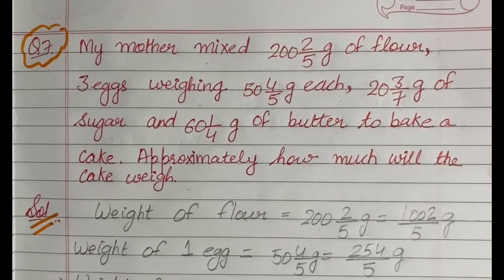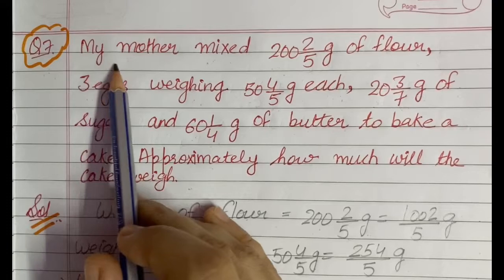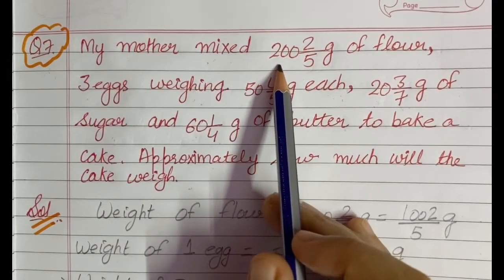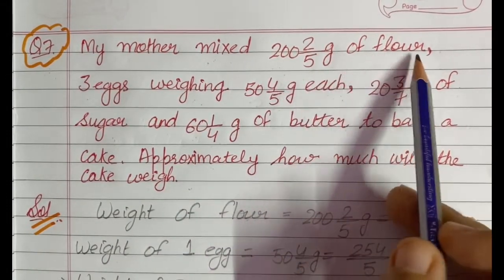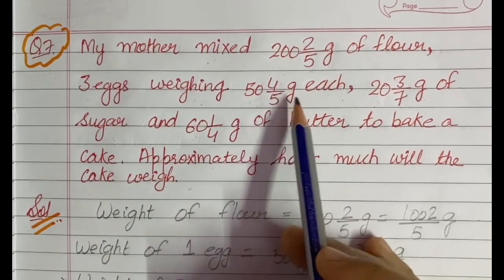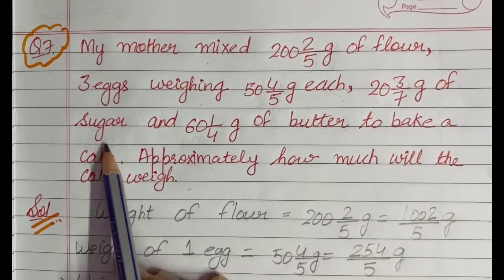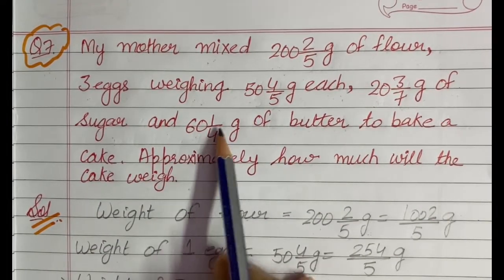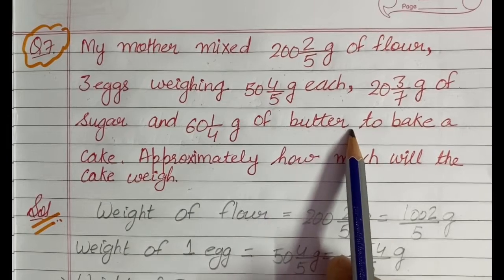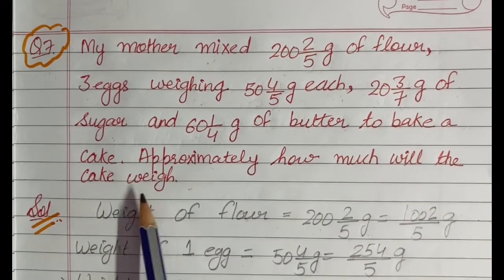Now students, next I have taken question number 7, and question number 7 says that my mother mixed 200 whole 2 by 5 gram of flour, 3 eggs weighing 50 whole 4 by 5 gram each, 20 whole 3 by 7 gram of sugar, and 60 whole 1 by 4 gram of butter to bake a cake. Approximately how much will the cake weigh?